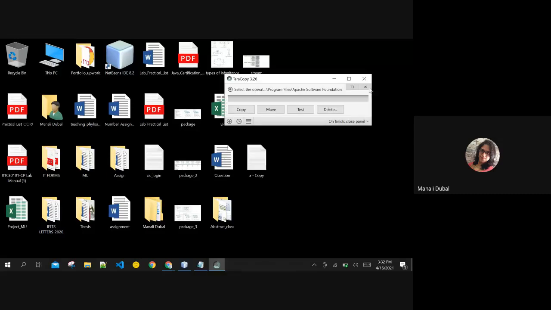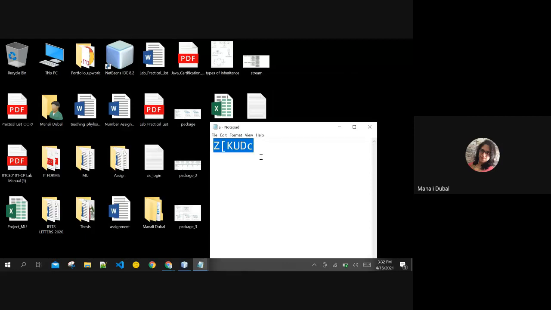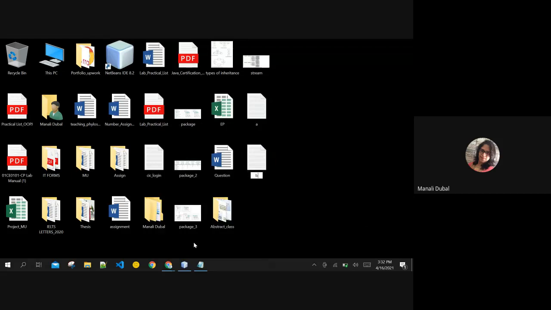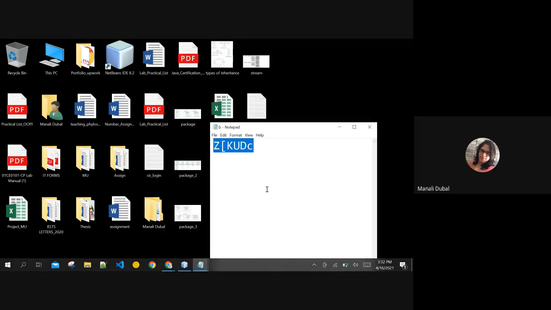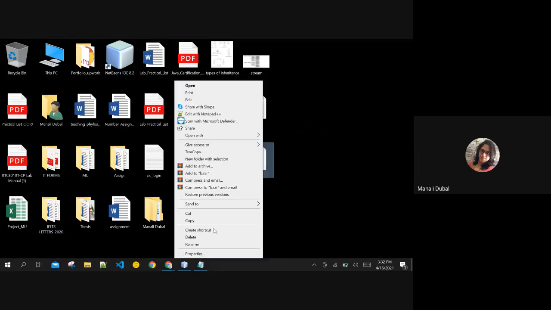So I'm creating 2 files. I'm naming the first one A and deleting the data from it, making it empty. The second file I'm renaming as B, and I'm also making both the files empty. They have 0 bytes, no content in these files.